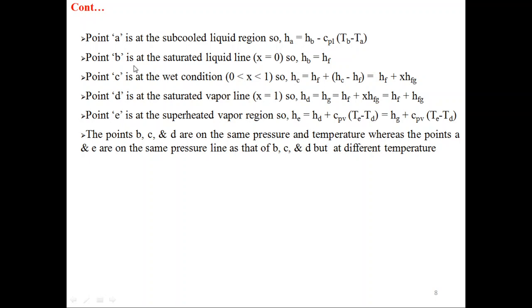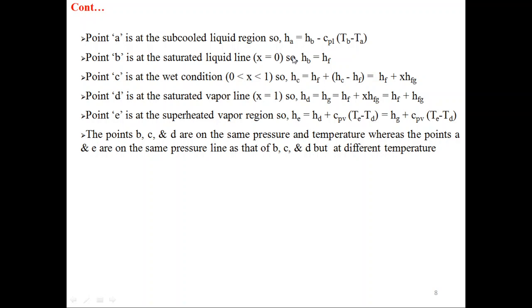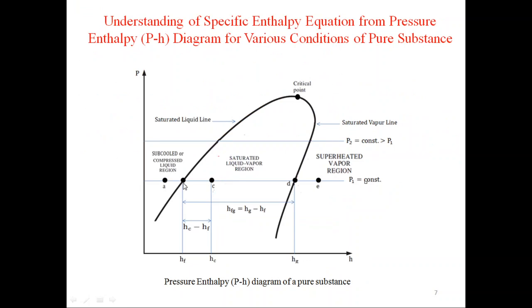Point B is on the saturated liquid line. You can see point B is on the saturated liquid line. So the value of X equals 0. So we can say HB equals HF. F means saturated liquid.